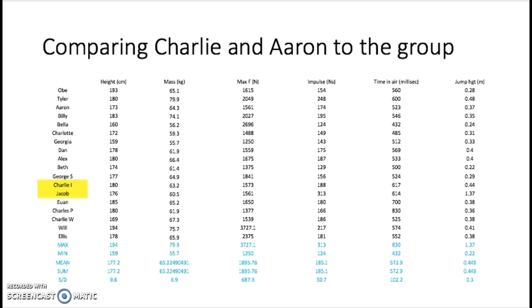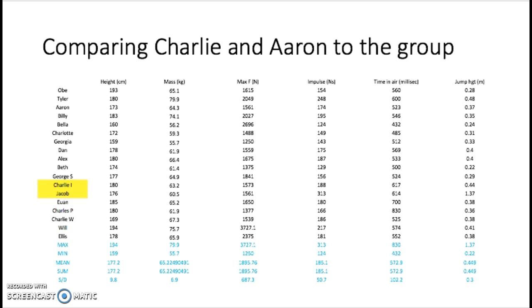Charlie is just over the mean of the group, whereas Aaron is below the mean. Finally, Charlie has a larger max force, 1,573 newtons, whereas Aaron has a smaller max force, 1,561 newtons.